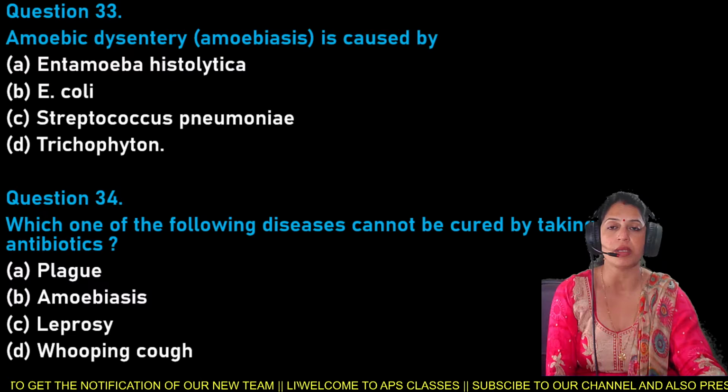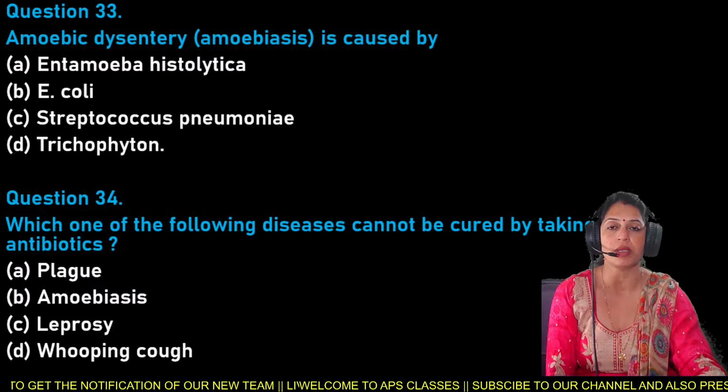Now shift to question number 36, and question number 36 is: elephantiasis, a chronic inflammation that results in gross deformities, is caused by option A, Ascaris, B. E. coli, C. Wuchereria, and D is Trichophyton. Elephantiasis is caused by either Ascaris, E. coli, Wuchereria, or Trichophyton. It is question number 36.